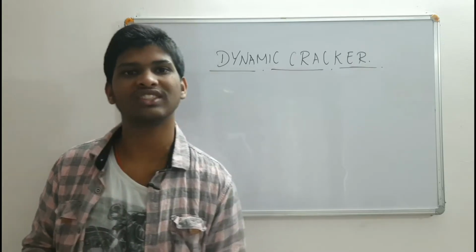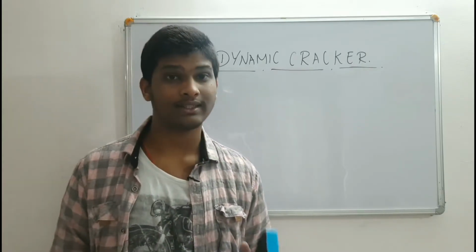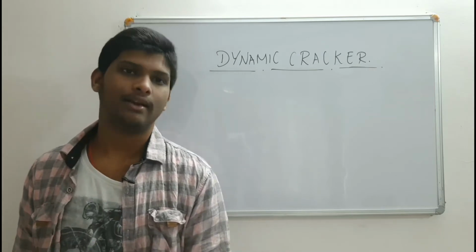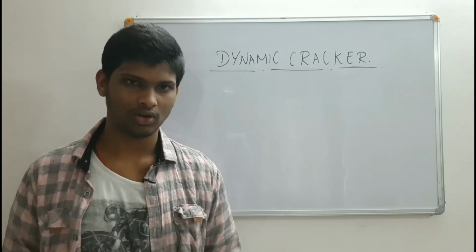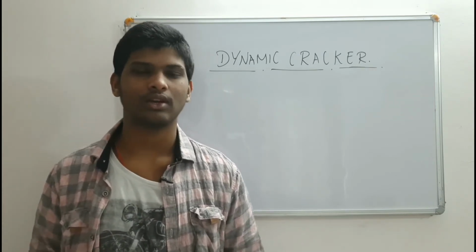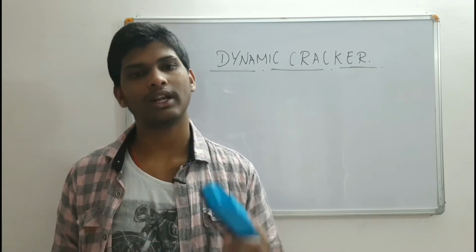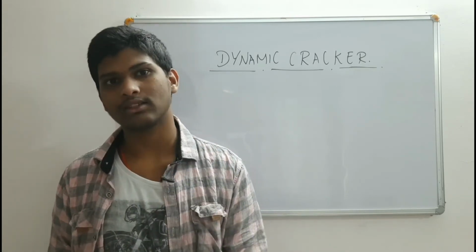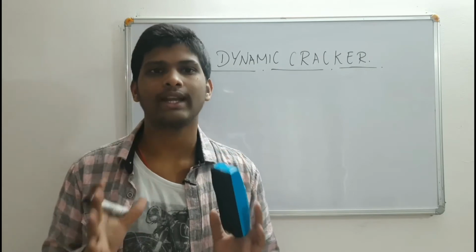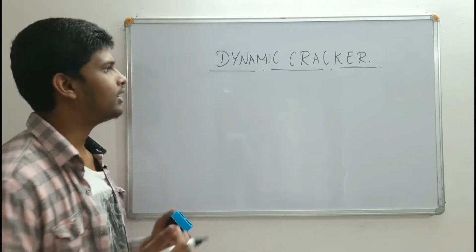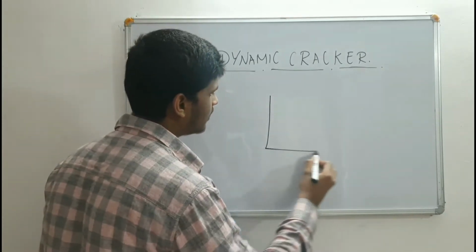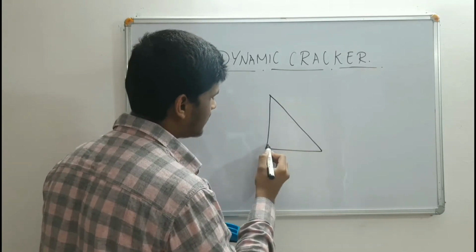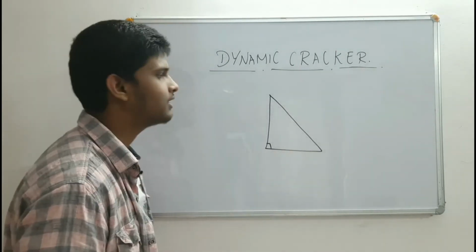Trigonometry, this word itself is derived from Greek. Tri means three, gon means side, and metron means measurement. So trigonometry is measuring the three sides of a triangle. And in trigonometry, in class 10, we mostly look into right angle triangles only. So you know what a right angle triangle is, right? A triangle which has a right angle in it, that's it.